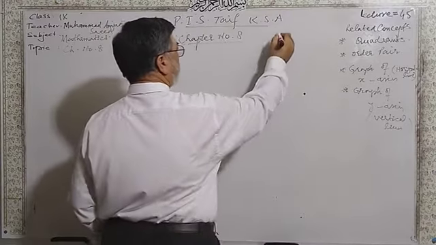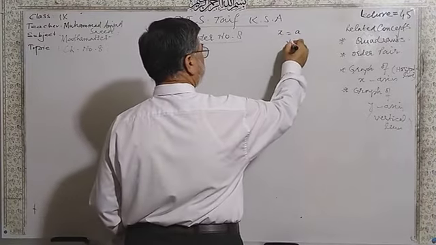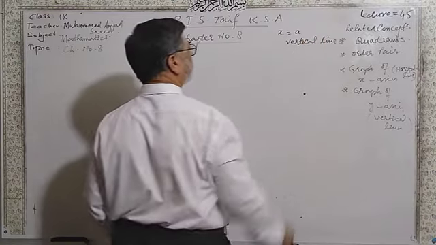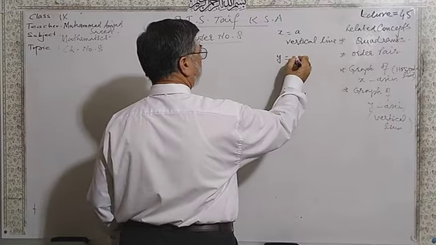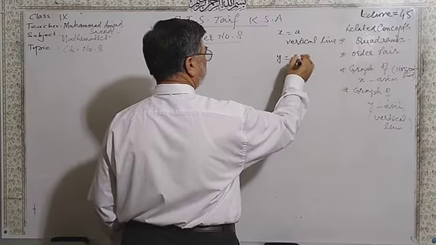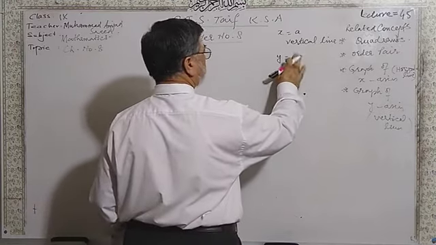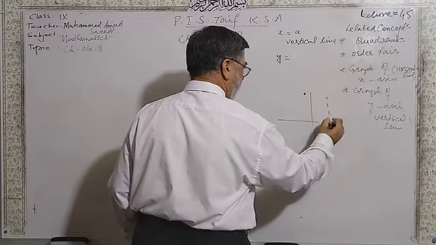For example, you have x is equal to a. This is a vertical line. x is equal to a, and y is equal to b. For example, this is x is equal to a, and you will draw this line.